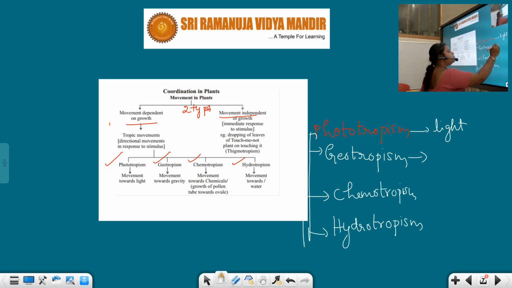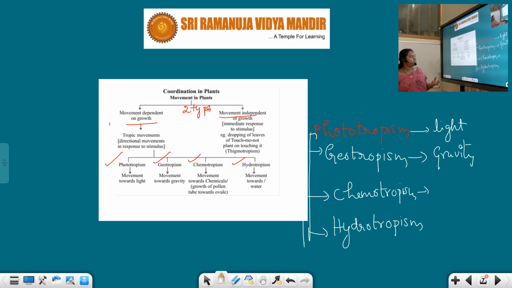Chemotropism, towards the chemicals, growth of pollen tube towards the ovule. In the lesson of embryology we can explain about this. So if this is the stigma, here we are having the style, no?